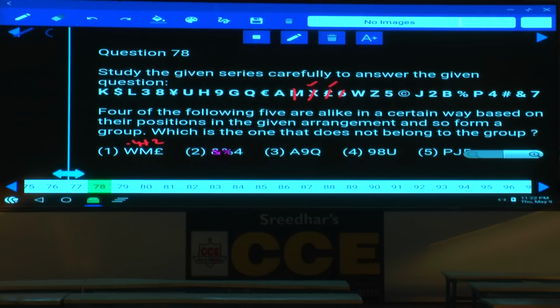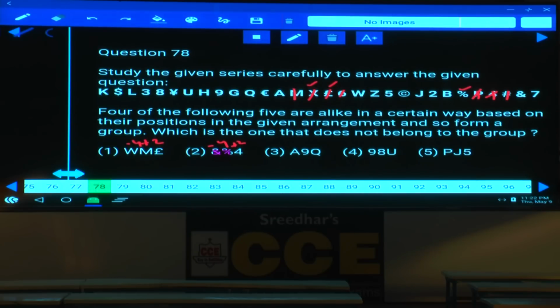Are you following this one or not? First element to the second element, minus 4. Second to the third, it is plus 2. Then what is the next one here? And percentage. Between and percentage, 1, 2, 3, 4, minus 4, and percentage and 4, 1, 2 plus 2. Here again the relation between the terms is minus 4 plus 2.